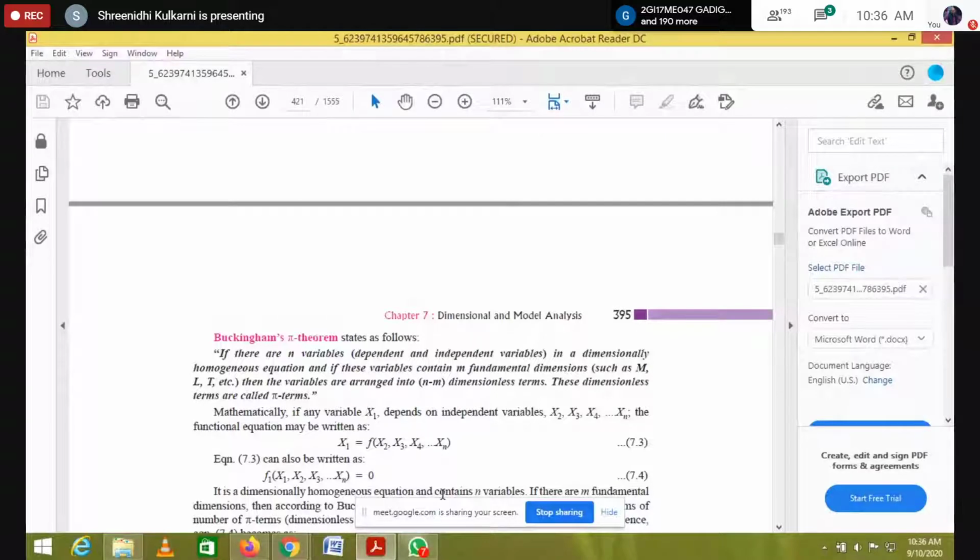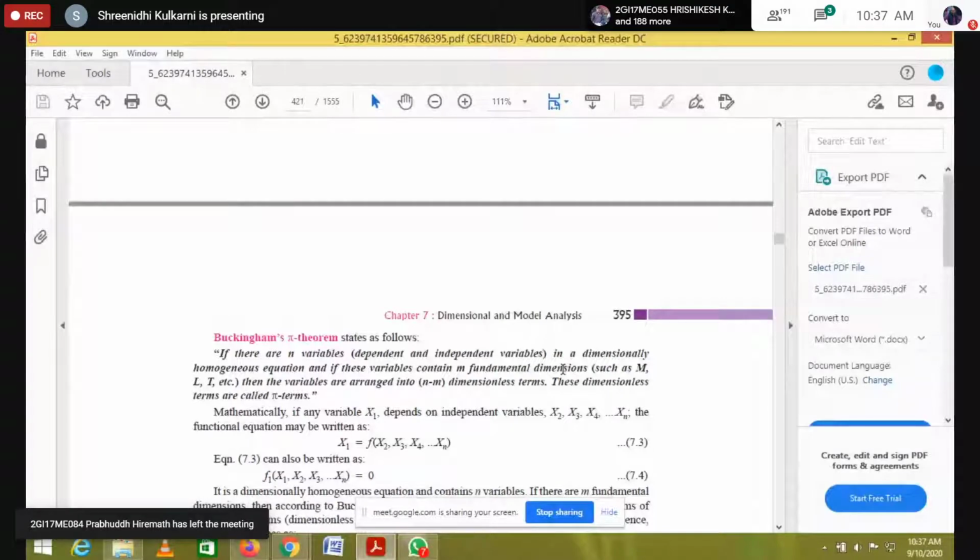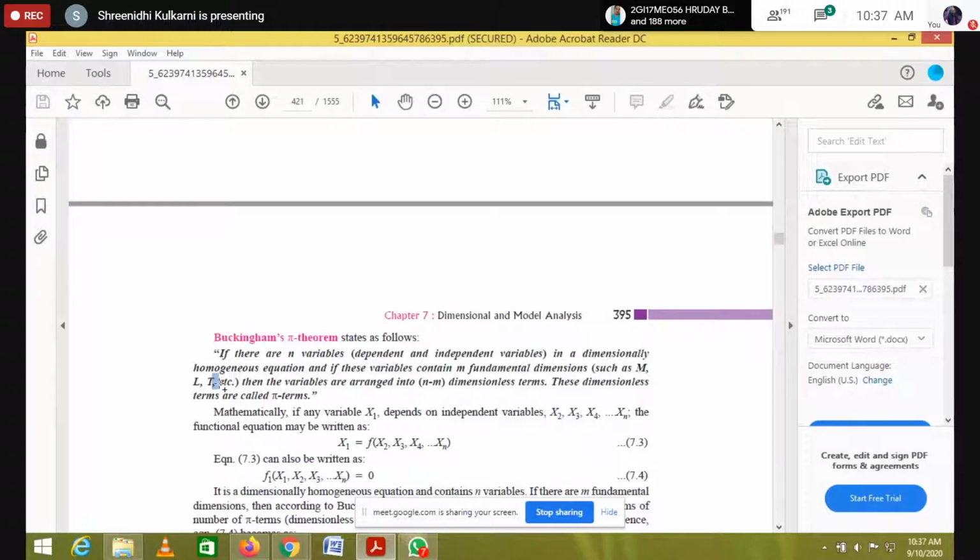If there are n variables, whether dependent or independent, I will come to dependent and independent variables later. If there are n variables in a dimensionally homogeneous equation, and these variables contain m fundamental dimensions, then, as I told you initially, the fundamental dimensions are mass, capital M, length, capital L, and time.